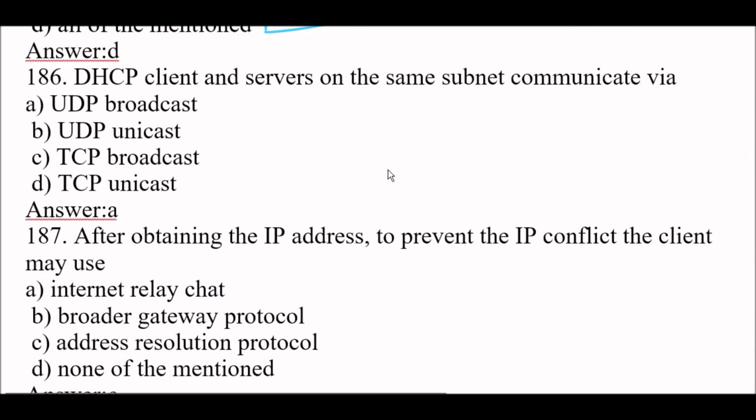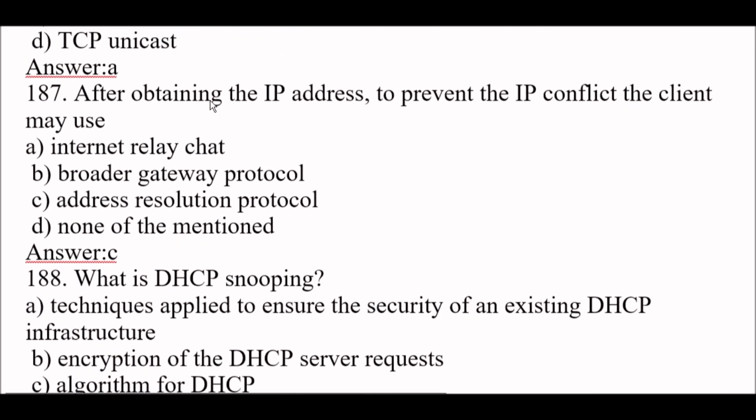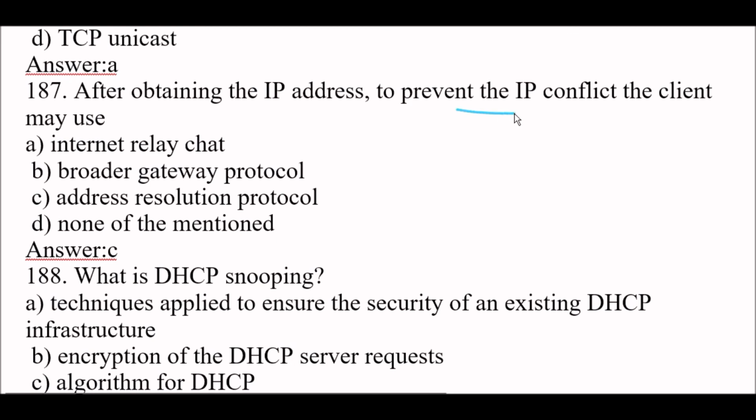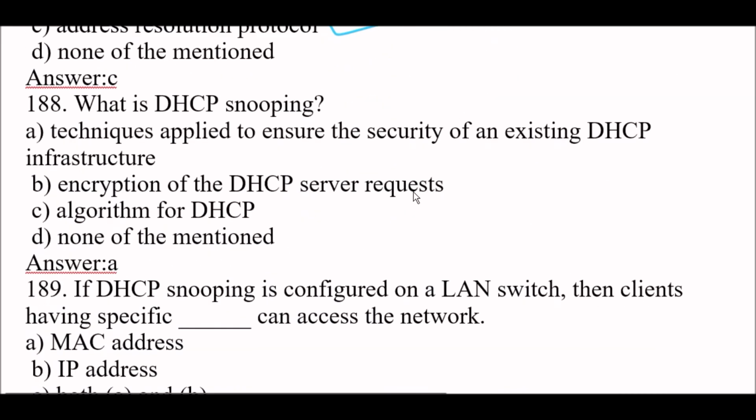Next question. DHCP clients and servers on the same subnet communicate via option A, UDP broadcast. Next question. After obtaining the IP address, to prevent the IP conflict, the client may use address resolution protocol. Option C. Next question. What is DHCP snooping? So right answer is option A. DHCP snooping is a technique applied to ensure the security of an existing DHCP infrastructure.